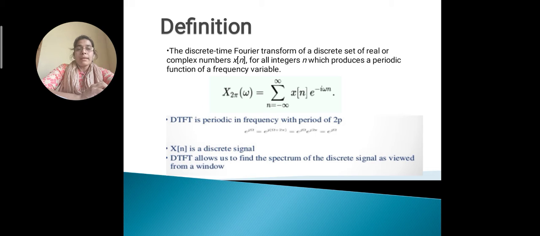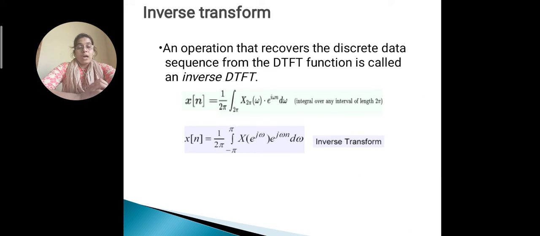The DTFT is periodic in frequency with period 2 pi. What do you mean by this line? This means that if we put omega plus 2 pi in place of omega, the result will be similar to X of omega. The DTFT allows us to find the spectrum of the discrete signal as viewed from a window.